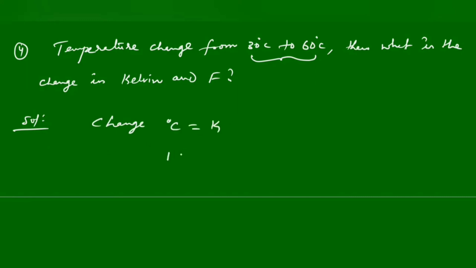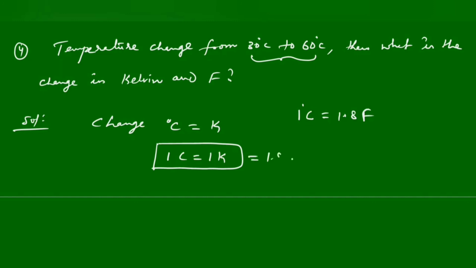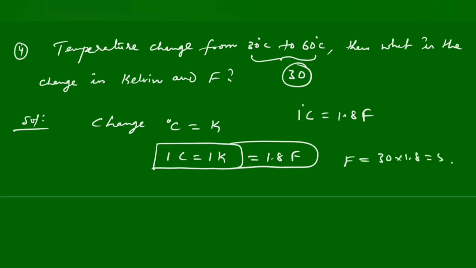Means what? If you change 1 degree Celsius, you can observe 1 Kelvin change. But with respect to degree Celsius and Fahrenheit, if you change 1 degree Celsius, Fahrenheit changes 1.8 times, that is equal to 1.8 Fahrenheit. Now what is the change? 30. With respect to Kelvin the same 30, but with respect to Fahrenheit, 30 into 1.8 gives 54.